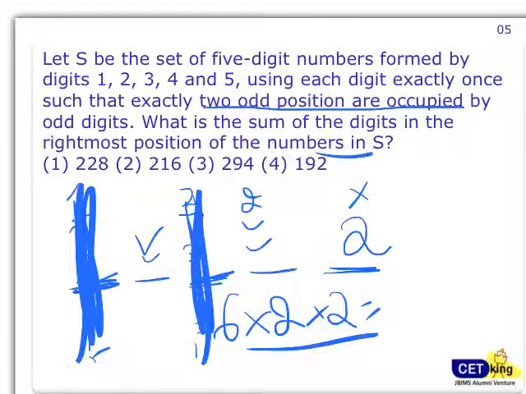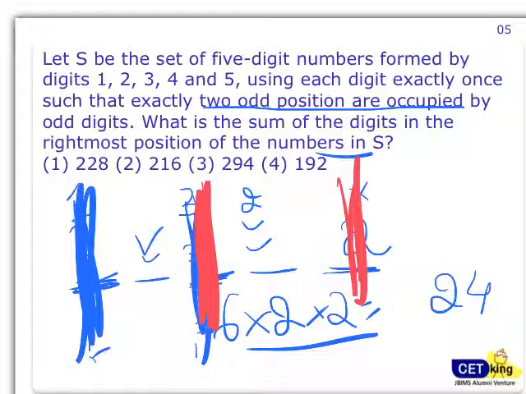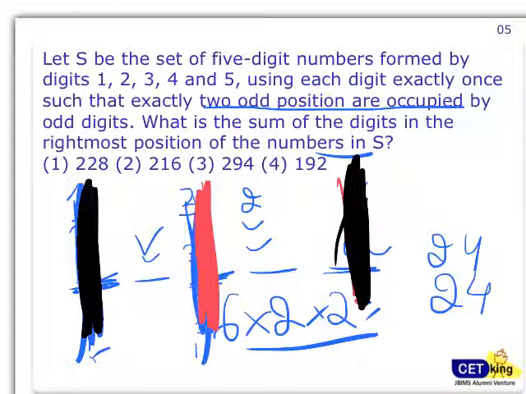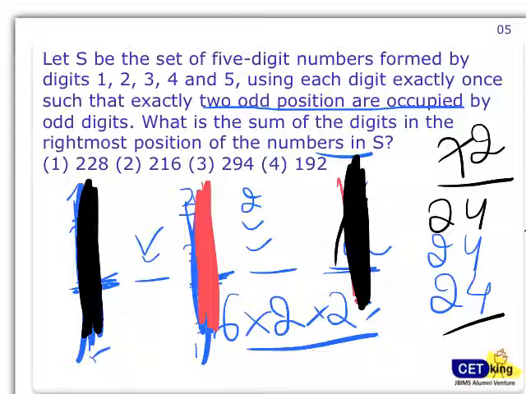So 6 into 2 into 2, 4 into 6, 24 ways are there. Now if I pick odd here and here, another 24 ways, and another 24 ways in which one odd is here and one odd is here. So 24 into 3, 72 ways are there in which exactly 2 positions are taken by the odd numbers and the remaining are by the others. Okay, that is the first part. 72 combinations possible. Now we'll move to the second part.